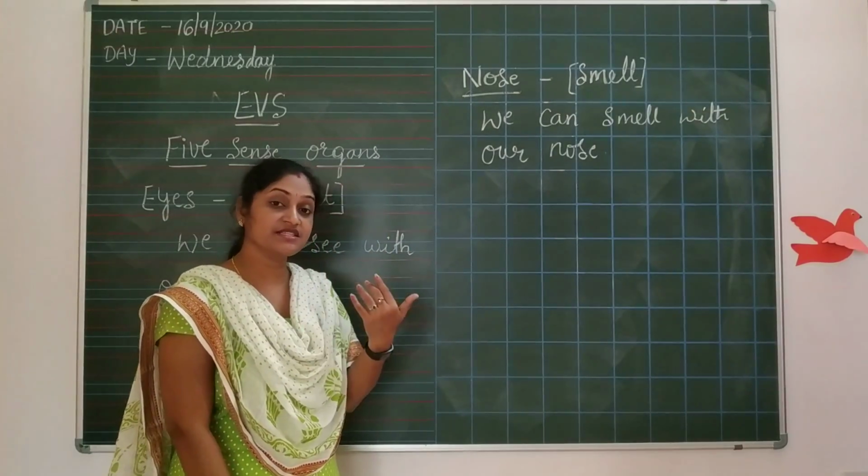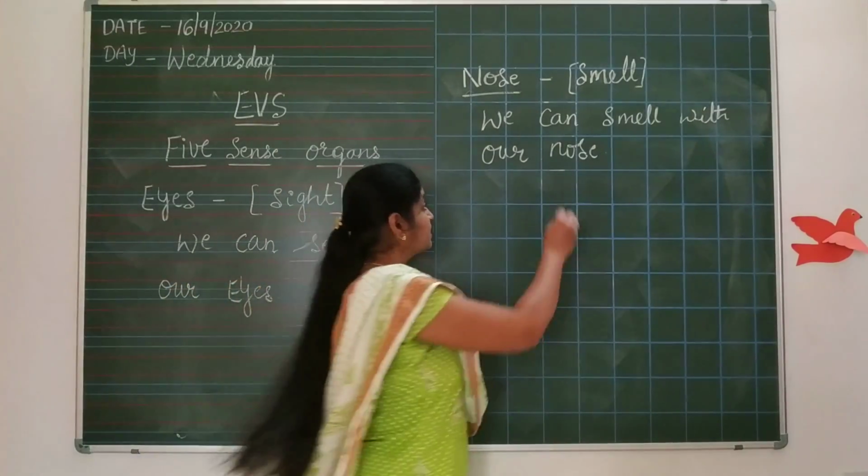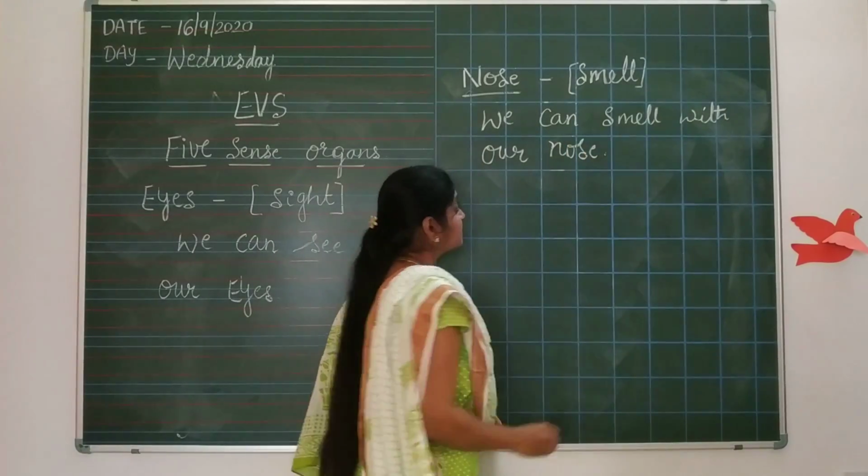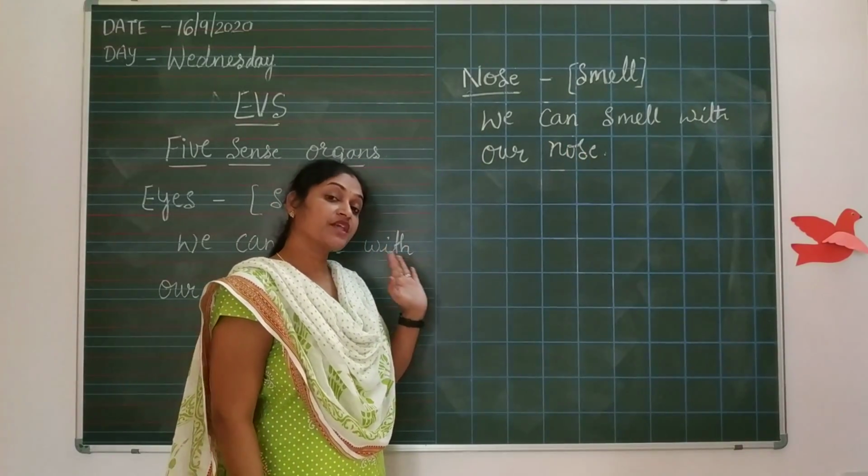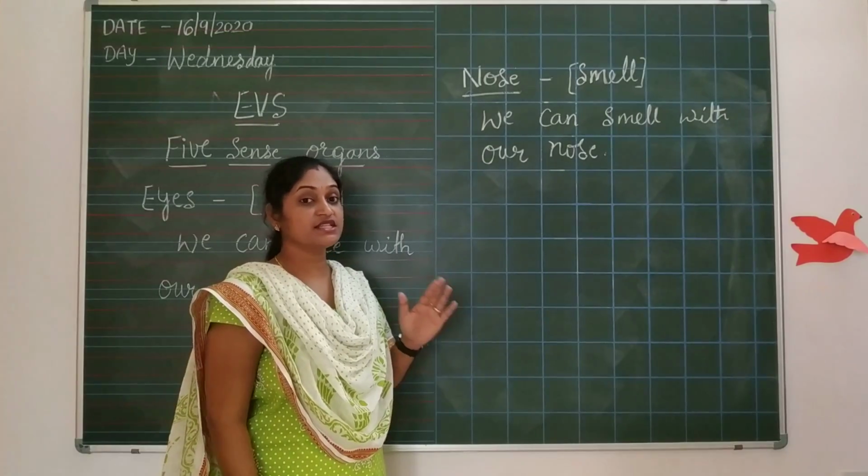The bad things inside our body will come out of the nose. The second one is nose. Nose is another one important sense organ.